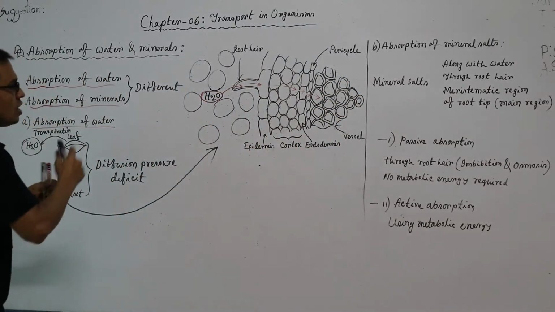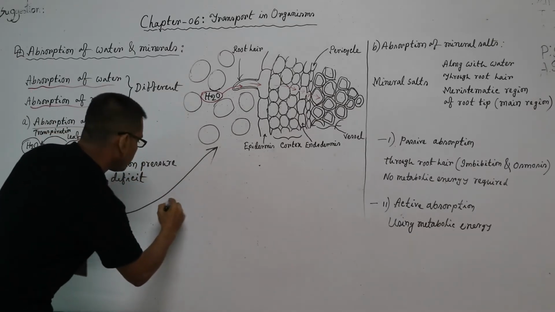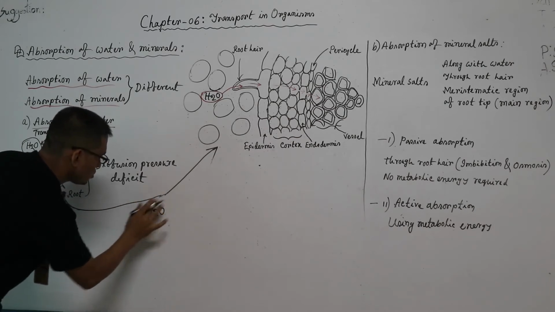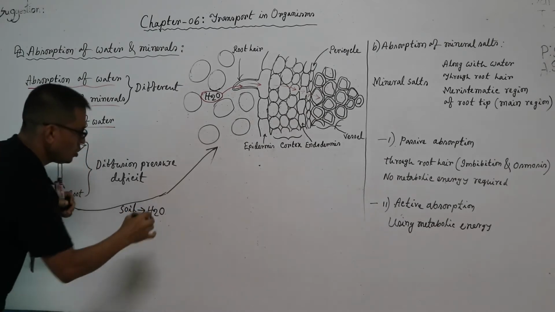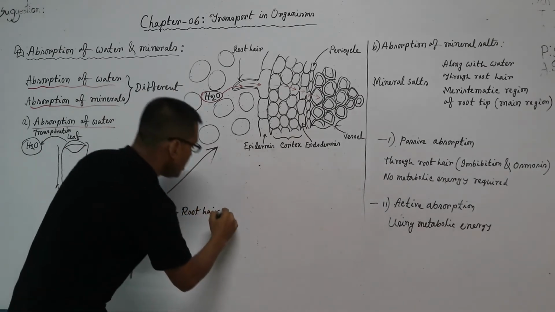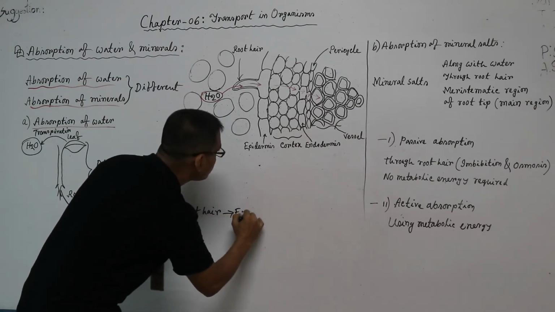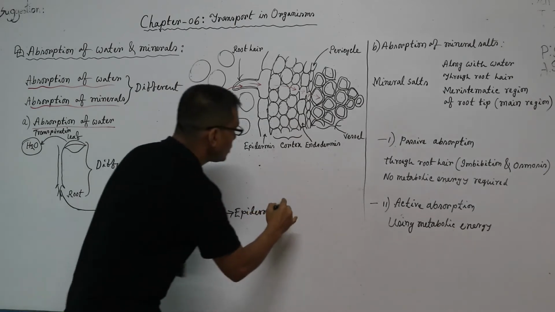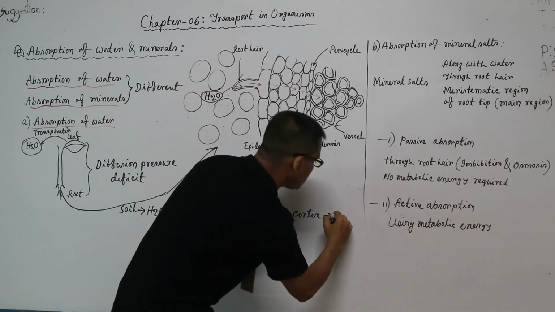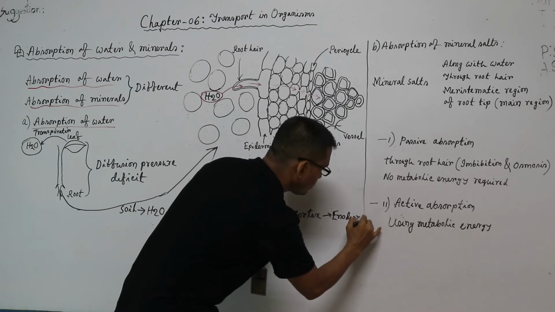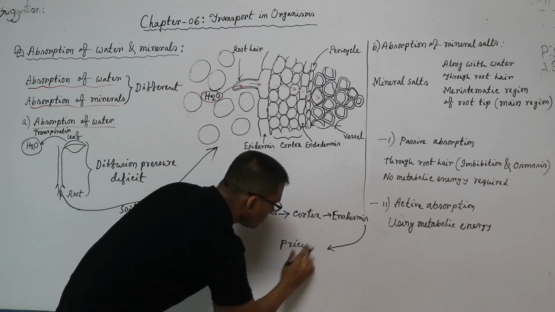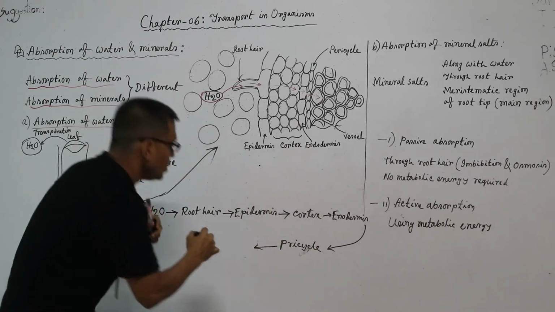So, using the flow chart, we can write water from soil enters into root hair, then epidermis, then cortex, then endodermis, then pericycle, after that vessel.